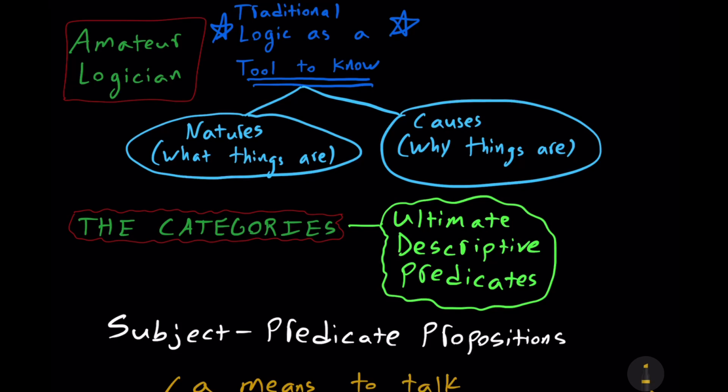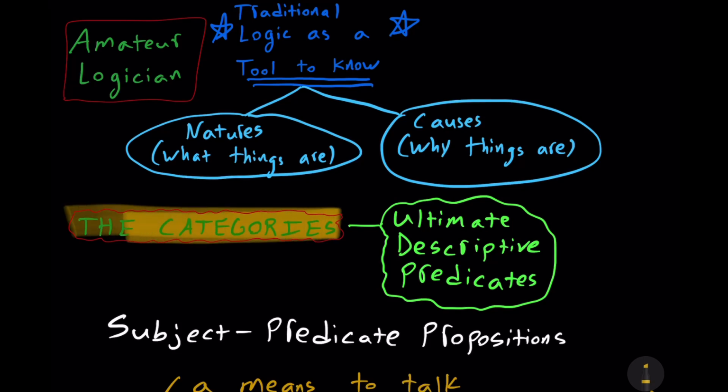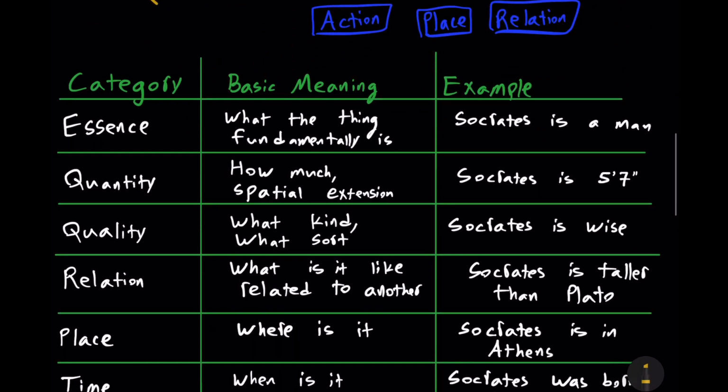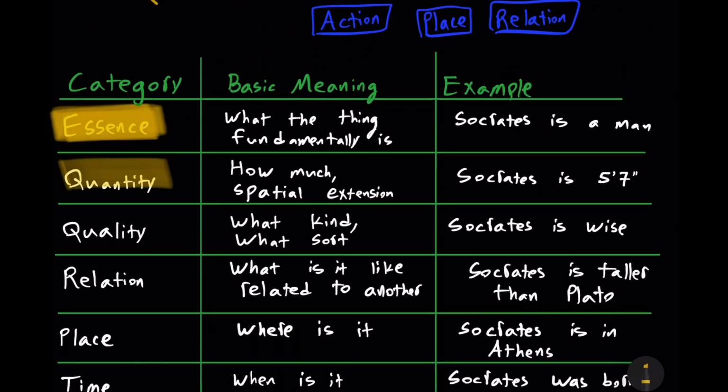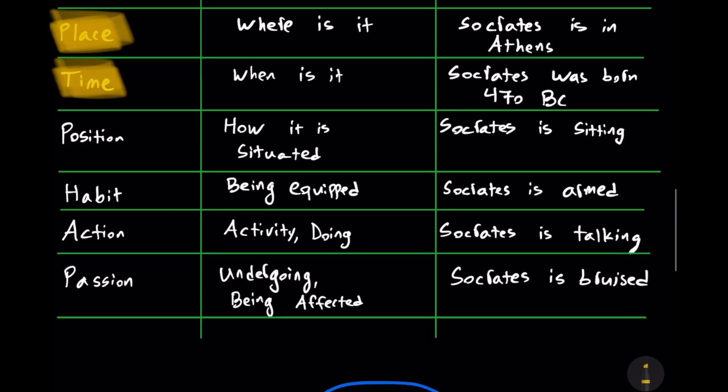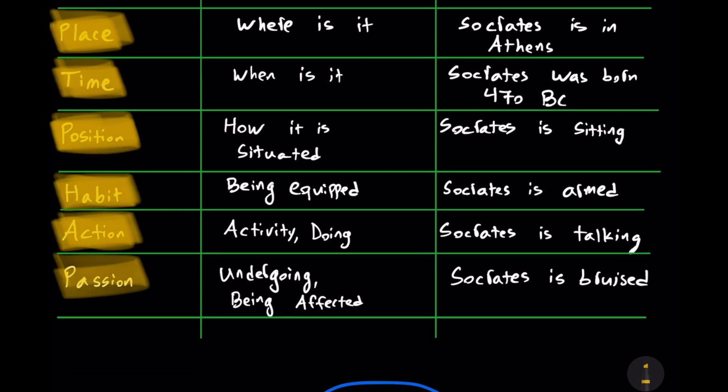Today we're going to be talking about the categories, an important topic in traditional logic. We're going to be going through such things as the category of essence, quantity, quality, relation, place, time, position, habit, action, and passion.